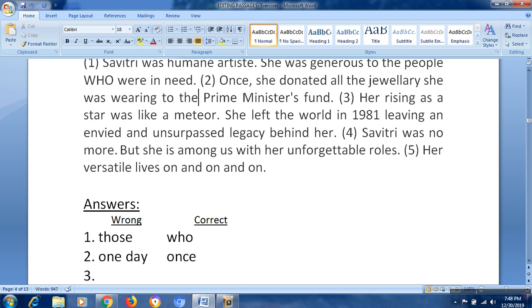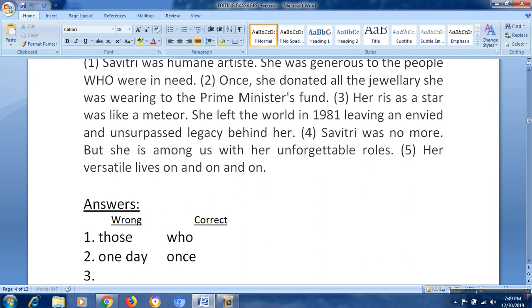Right. So third sentence, her rising as a star was like a meteor. Her rising. So here we have to use a noun form but not a verb here. Her rise is a suitable word. Her rise as a star. "Rise" is the correct answer. She left the world in 1981, leaving an envied and unsurpassed legacy behind her. There is no mistake in this sentence.